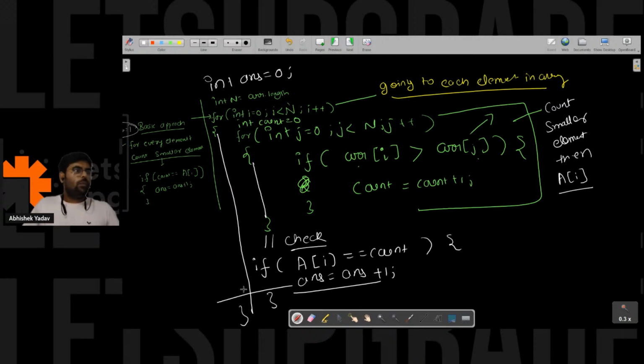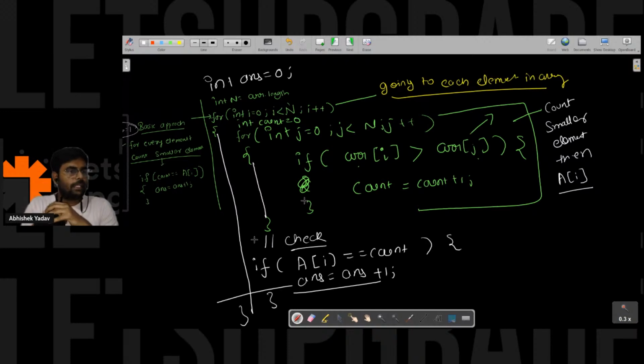Yes or no, guys? So what I am thinking, I have implemented in the form of code, right? We are going to each and every element, and from the start to end, we are checking which elements are smaller than the current element, right, everyone? And that thinking I have implemented in the form of code. Anyone has any doubt till this point? Yes or no?